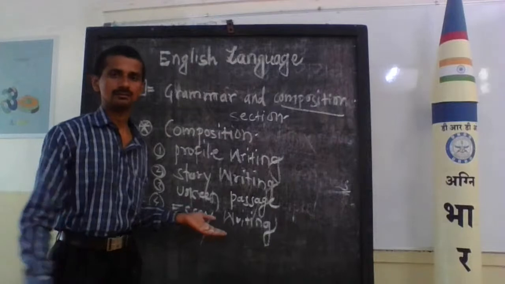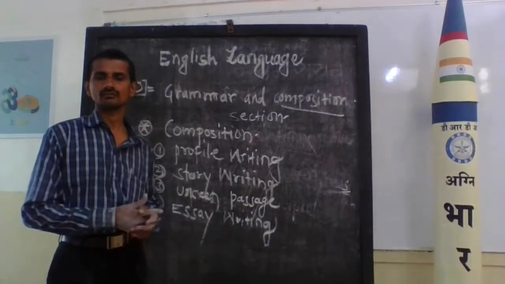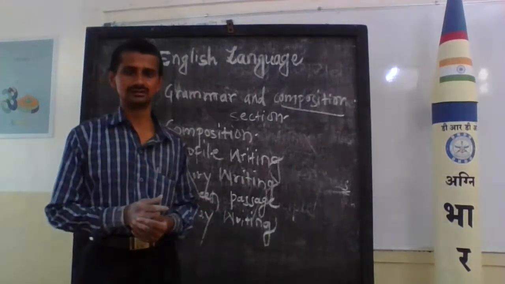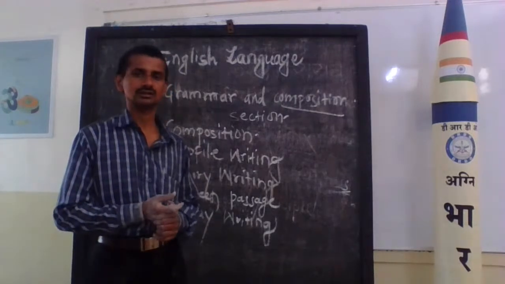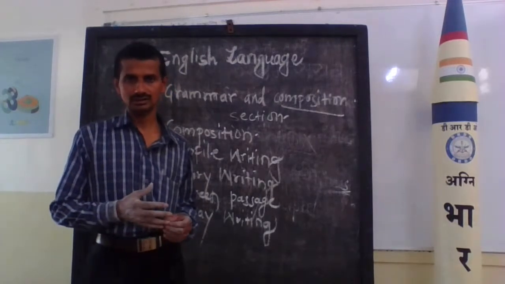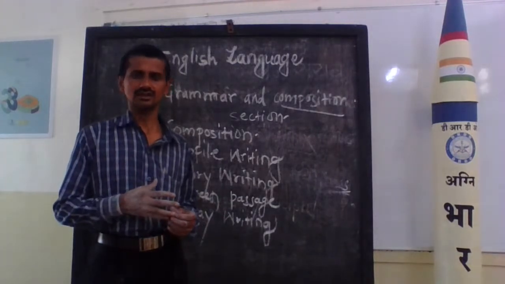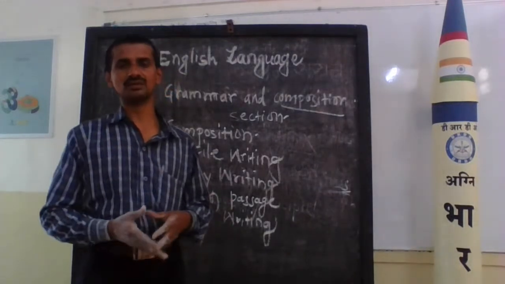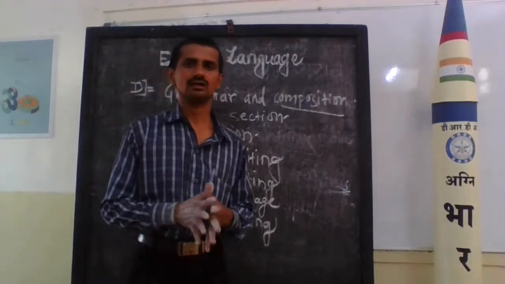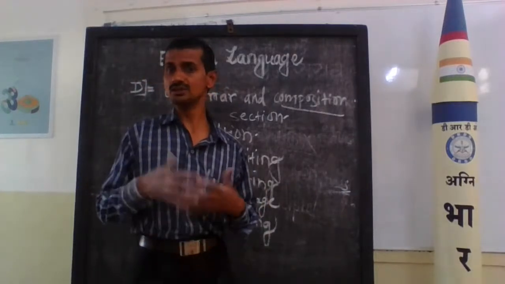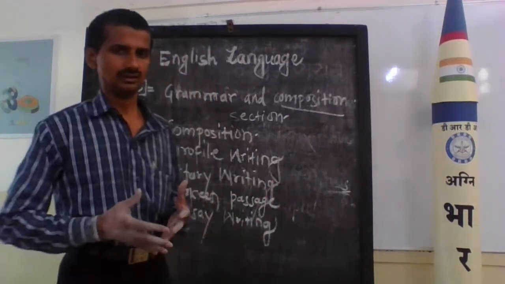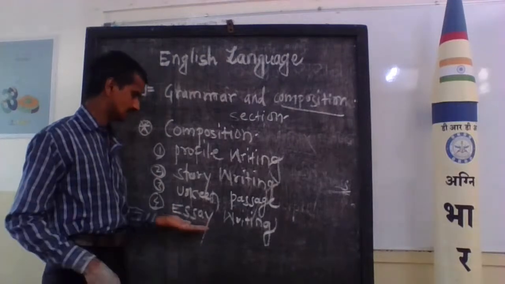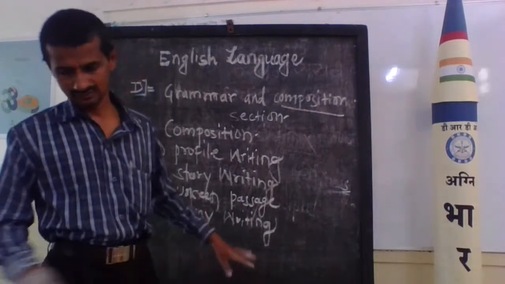For example, population explosion, flood, or the corona, the COVID-19 disease, or an earthquake, or the national symbols, national festivals, national integration, or nature, the forest, the TV, mass media, different types of mass media, newspaper, TV, or the use of mobile, use of science, misuse of science. Everything is a surrounding topic, which is mentioned in the essay writing you will get here.